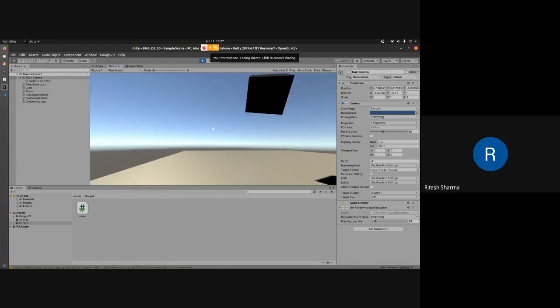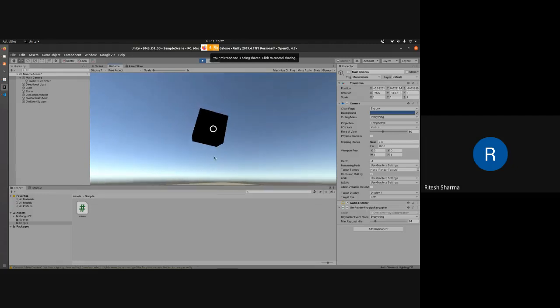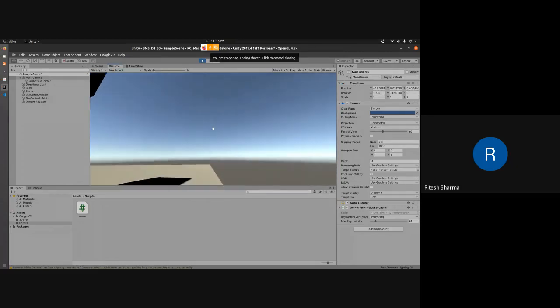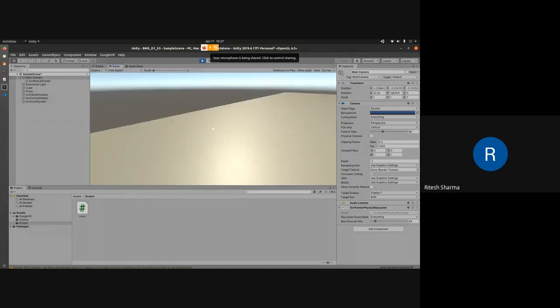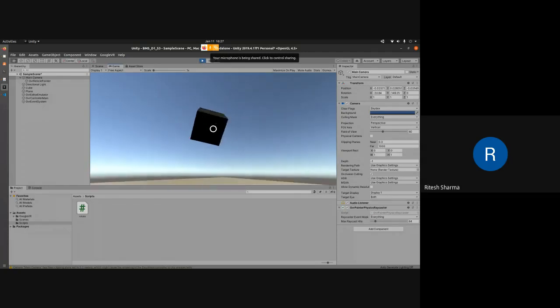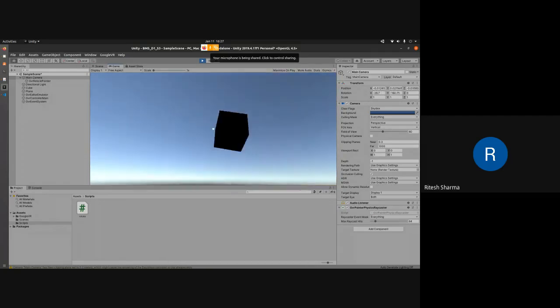Yeah, now you can see that this dot is actually becoming bigger, which means it has started interacting with the object. Now if I click on this, I just clicked, so that reversed the direction. I click on it again, it reverses the direction of rotation. Click again, reverses the direction. And if I go out of that object, that dot again becomes smaller, which means it cannot interact with all those other objects. The only object it can interact with is this. You can have multiple objects, it's not just one cube it will interact with.